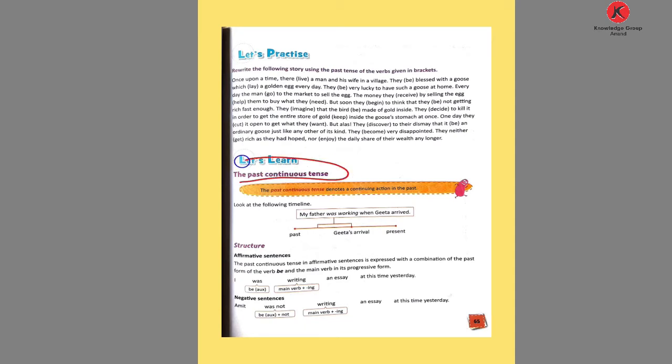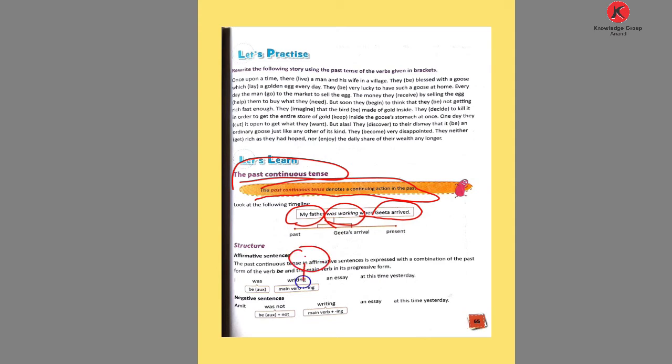Okay, now here is given the past continuous. What is the definition? The definition shows that the past continuous tense denotes a continuing action in the past. It denotes the continuing action which was done in the past, but the action had been going on. Okay, here see, my father was working when Geeta arrived.